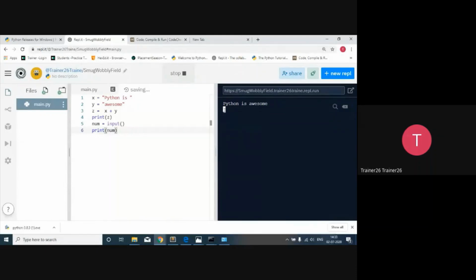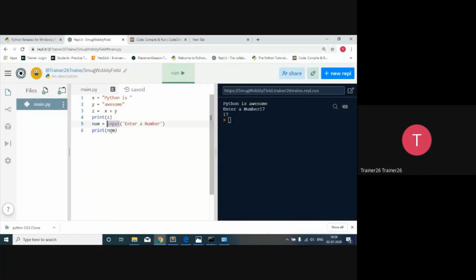So here I'm going to select and give the value 7 and press enter. So as you can see, it will print it. So if I want to display some message over here, like enter a number, it will ask the user to enter a number. So if I run it again, first it will ask the user to enter a number, and I'm going to say 70 and then 17. So in this way, we are able to take the input.